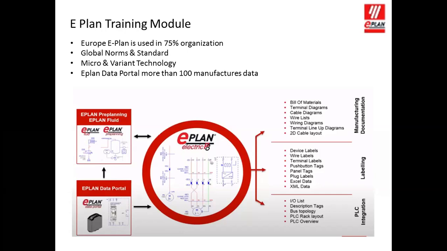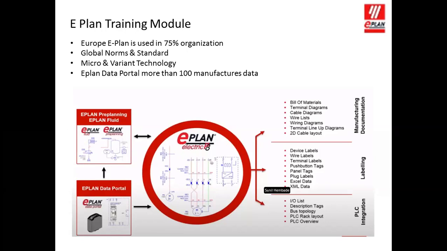E-Plan. And also E-Plan has some advanced features like the data portal, where more than 100 manufacturers have already uploaded their data. Even top manufacturers like Rittal, if you go on their website and you want any component or any hardware from them, you can find there a tab like E-Plan data. So you will get ready-made data from their CAD library and directly import it into our schematic.